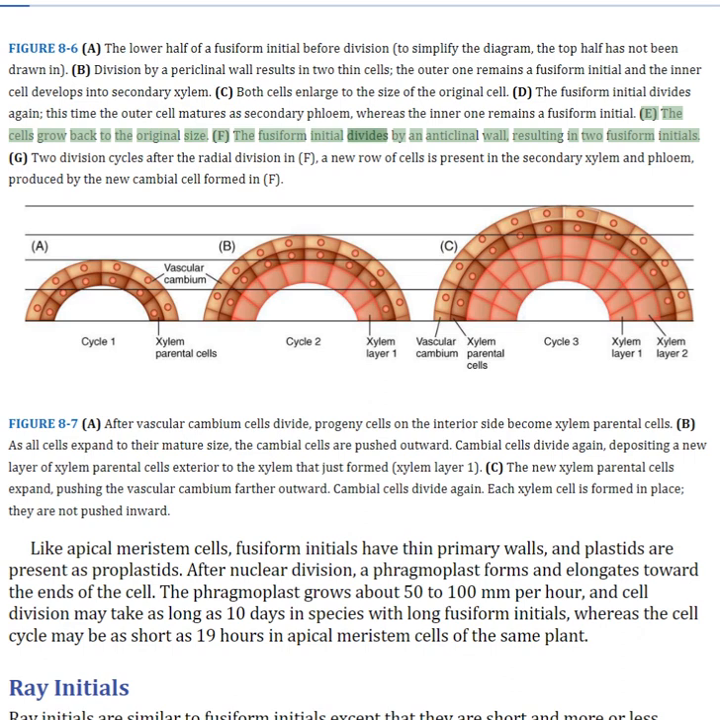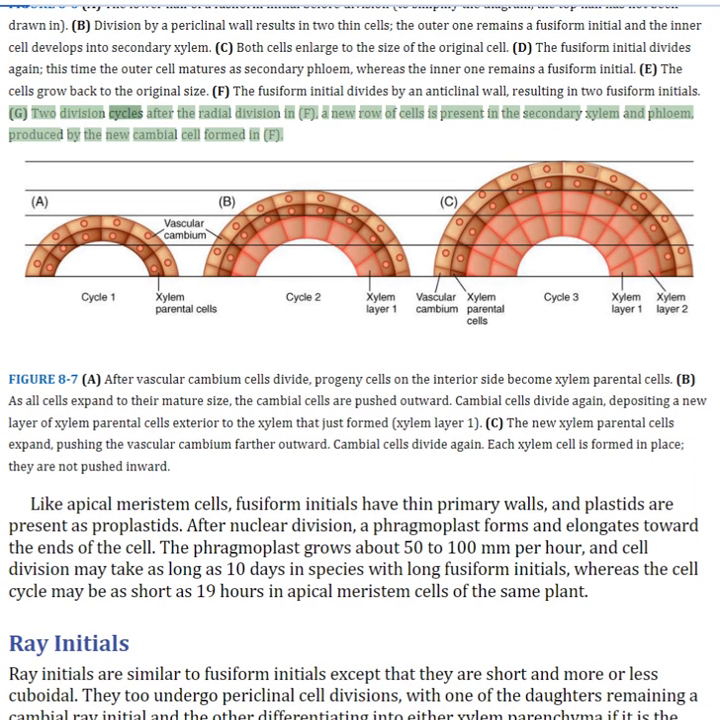The fusiform initial divides by an anticlinal wall, resulting in two fusiform initials. Two division cycles after the radial division, a new row of cells is present in the secondary xylem and phloem, produced by the new cambial cell formed in the radial division.